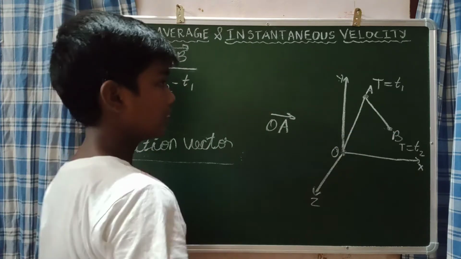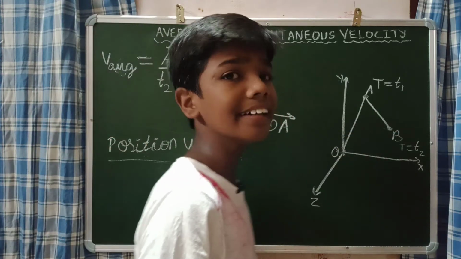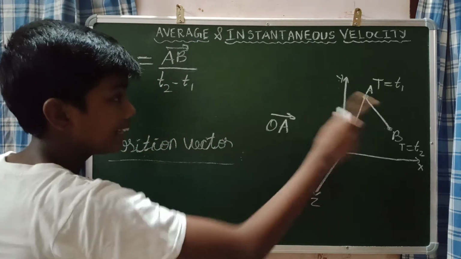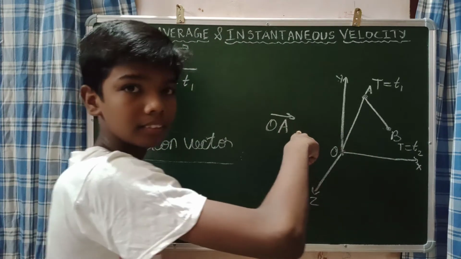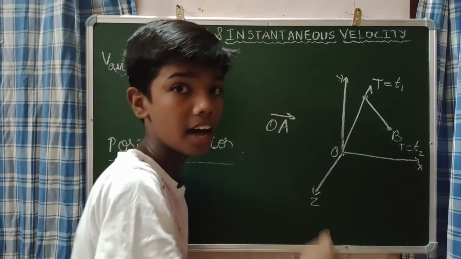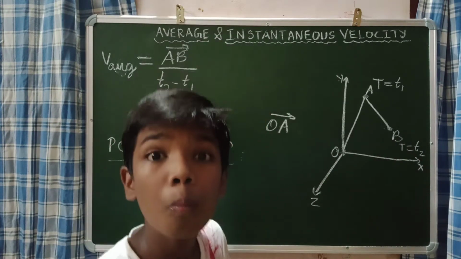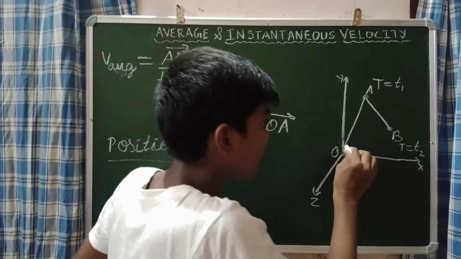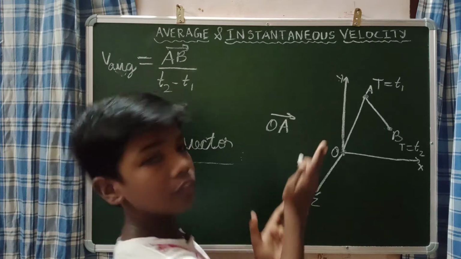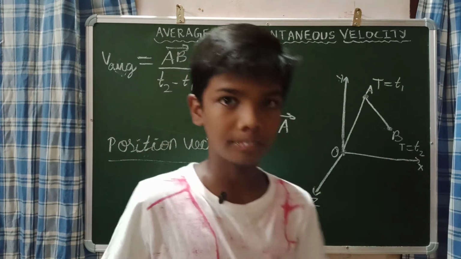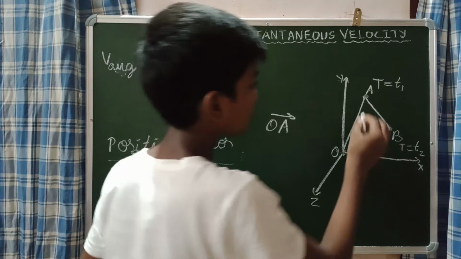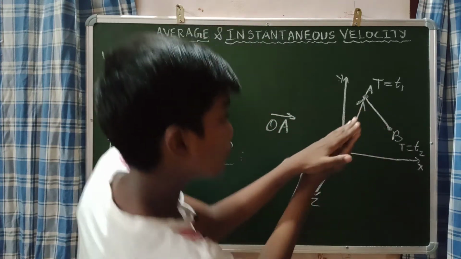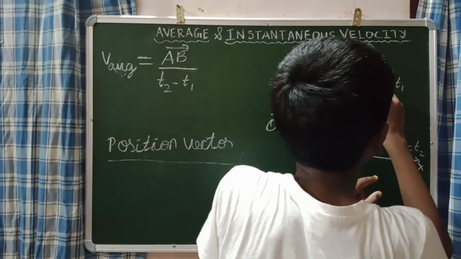So this OA is the position vector. The main thing in a position vector is its direction: the direction of the position vector will be towards the position. What is the position? This A is the position. So the direction is like that. I mark the arrow mark, which means the direction is towards this position A.